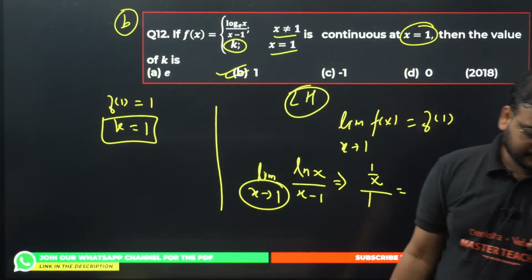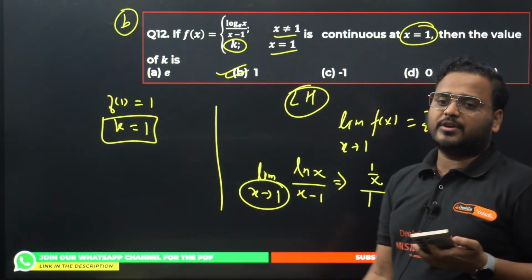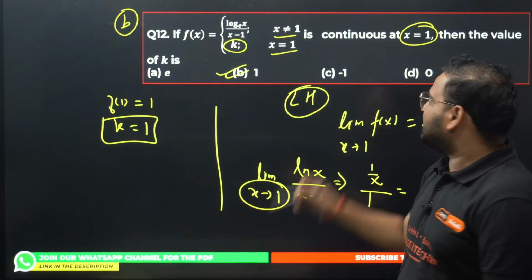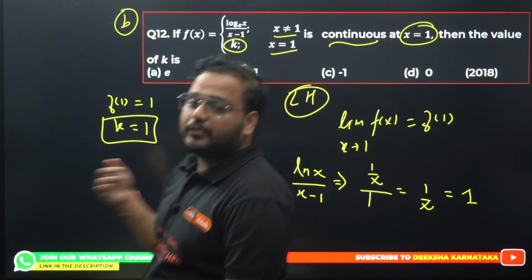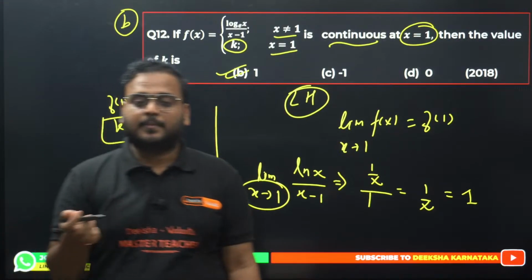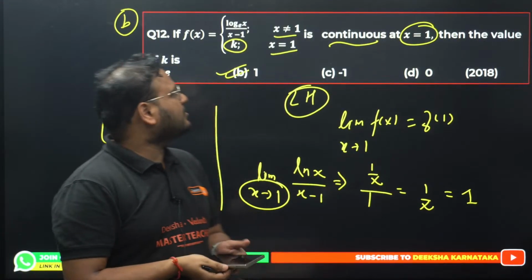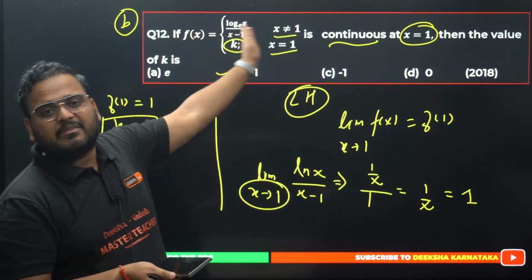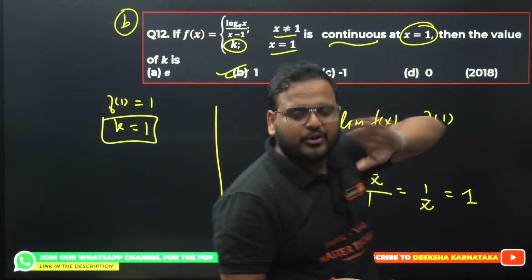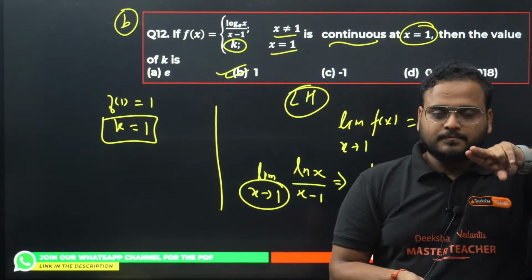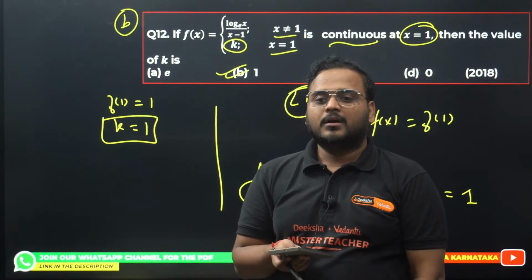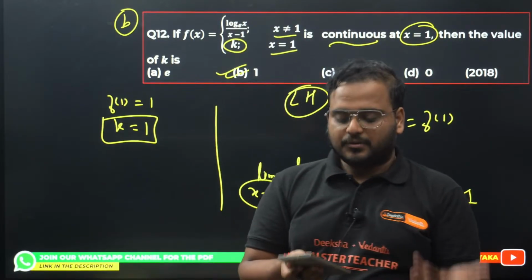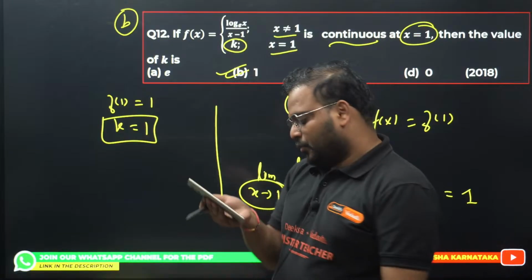So LHL you don't have to use over here, right? You don't have to, because they're saying it is already continuous. Look, whenever you are looking to prove continuity, then you have to look for LHL and RHL. But in this question you don't have to do that, because they have simply given it as continuous already. So whatever you take, LHL or RHL, they have to be equal. So don't use that method, then it will take longer than what you actually need to solve the question. So B is the answer.